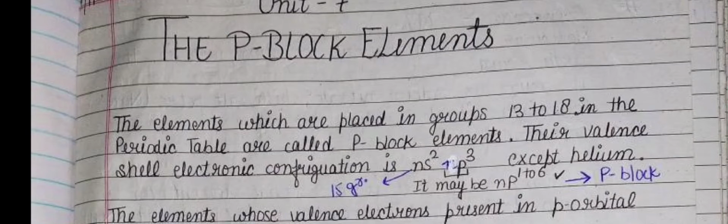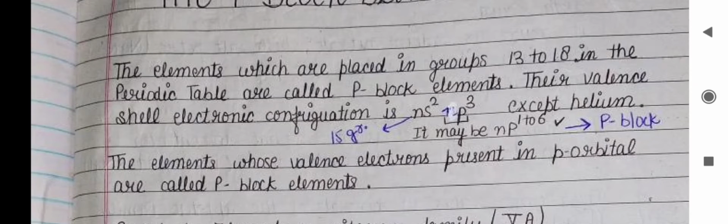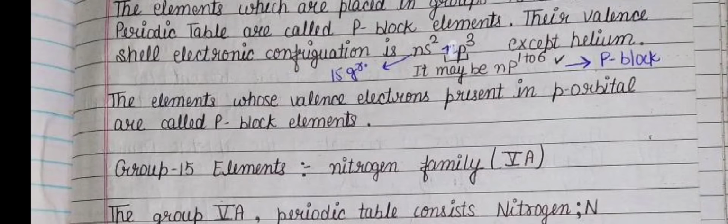But in group 15 the configuration is ns2 np3, and for group 16 it is ns2 np4. In general, from group 13 to 18 it will be ns2 np1 to 6. So the elements whose valence electrons are present in p orbitals are called p block elements.